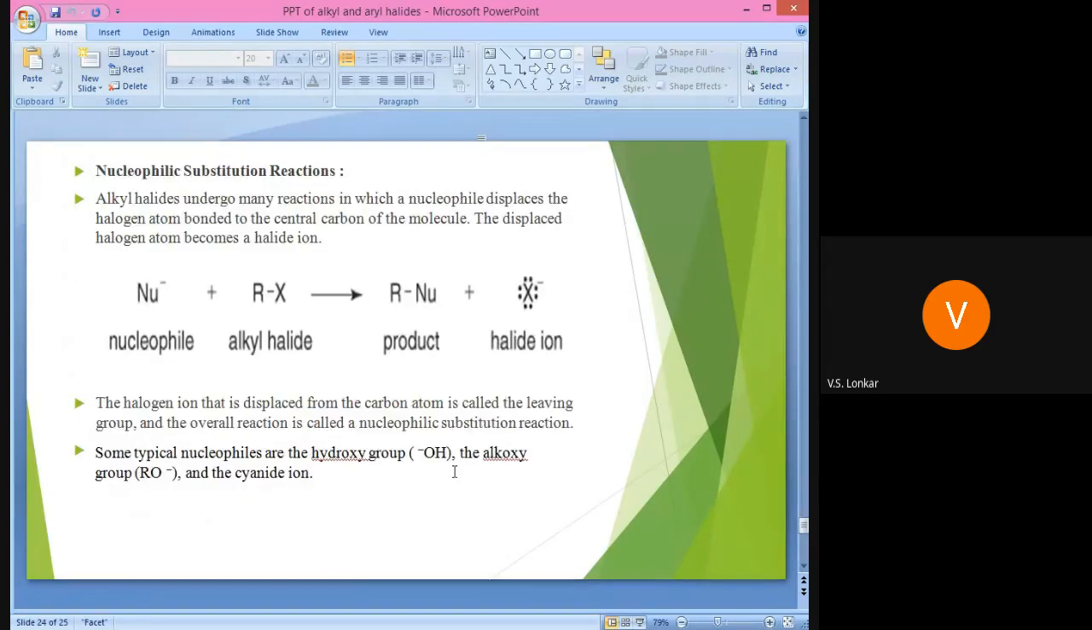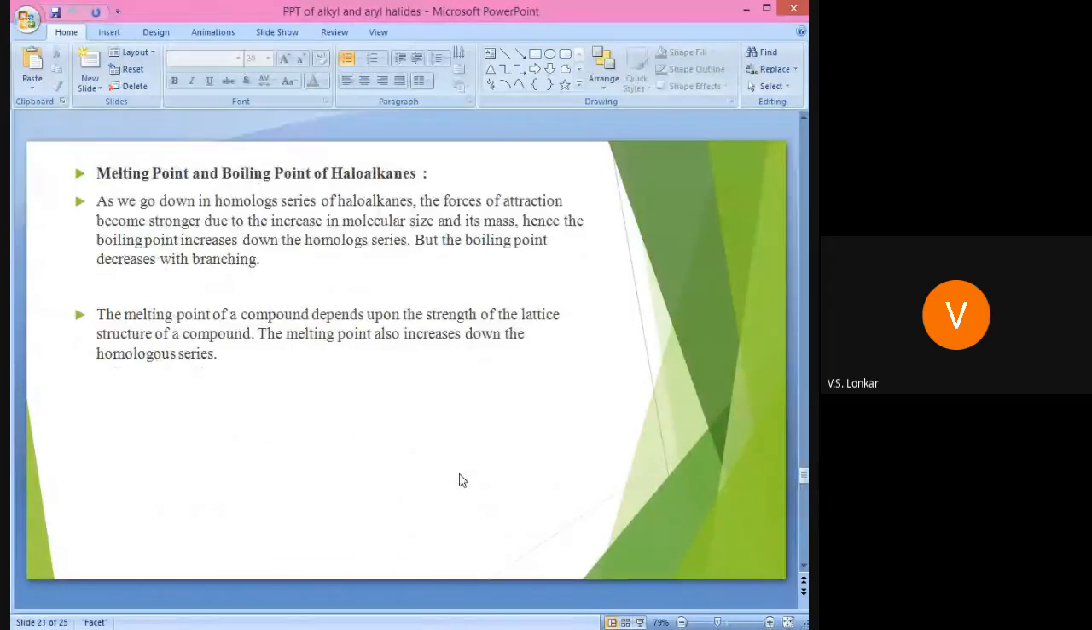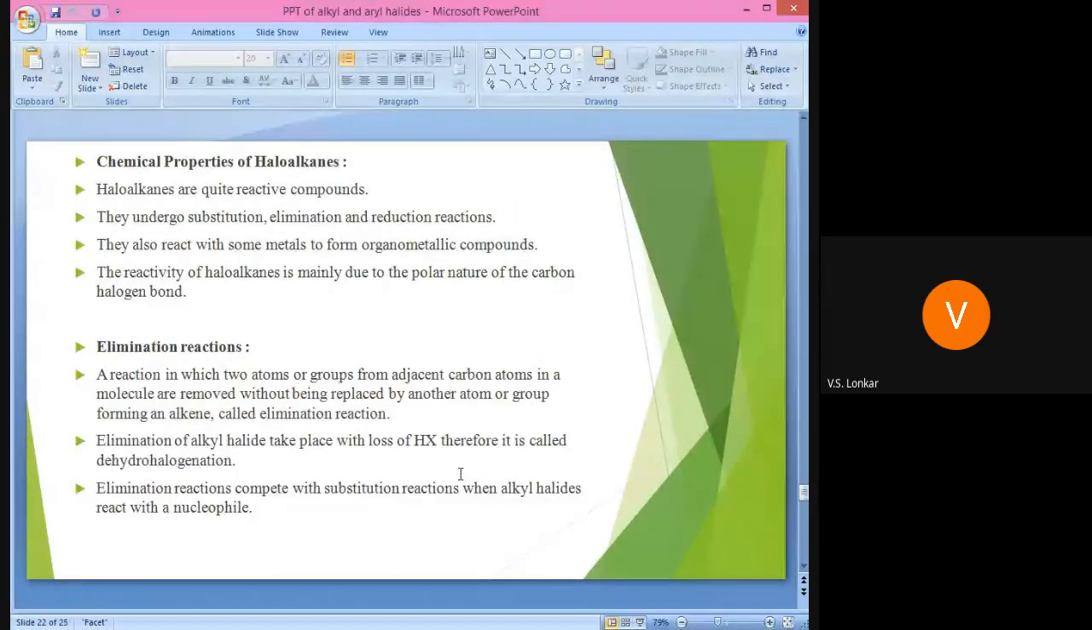Now, elimination reactions. Tell me, what do you mean by elimination reactions? We know that there are four types of reaction: addition reaction, elimination reaction, substitution reaction, and rearrangement reaction. Alkenes show electrophilic addition reaction, and alkyl halide shows nucleophilic substitution reaction.